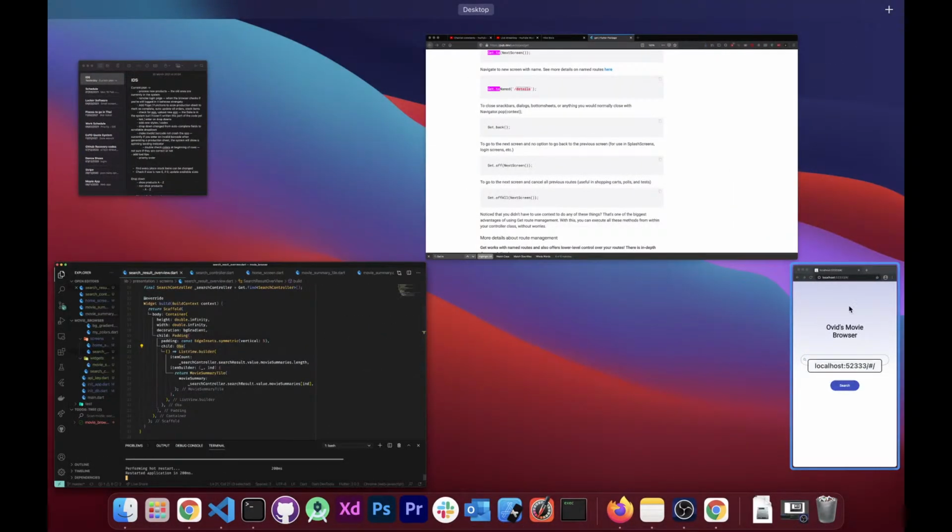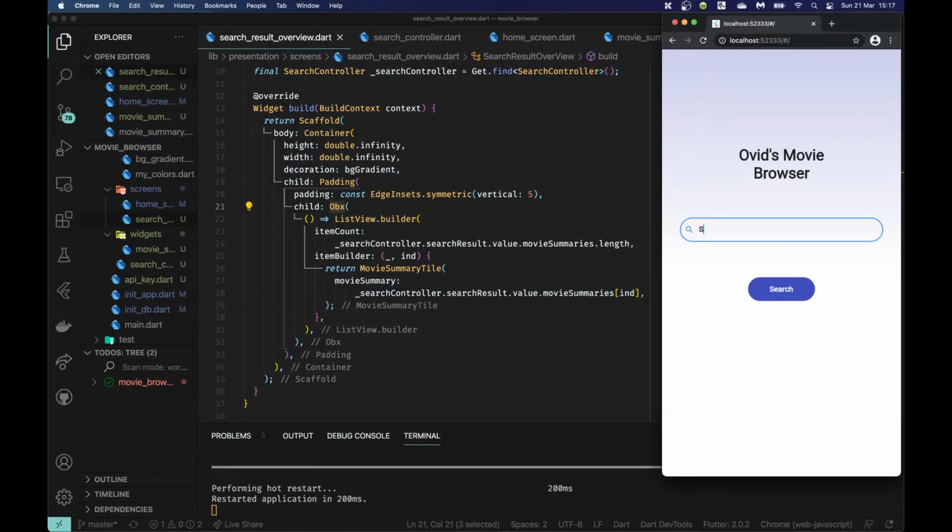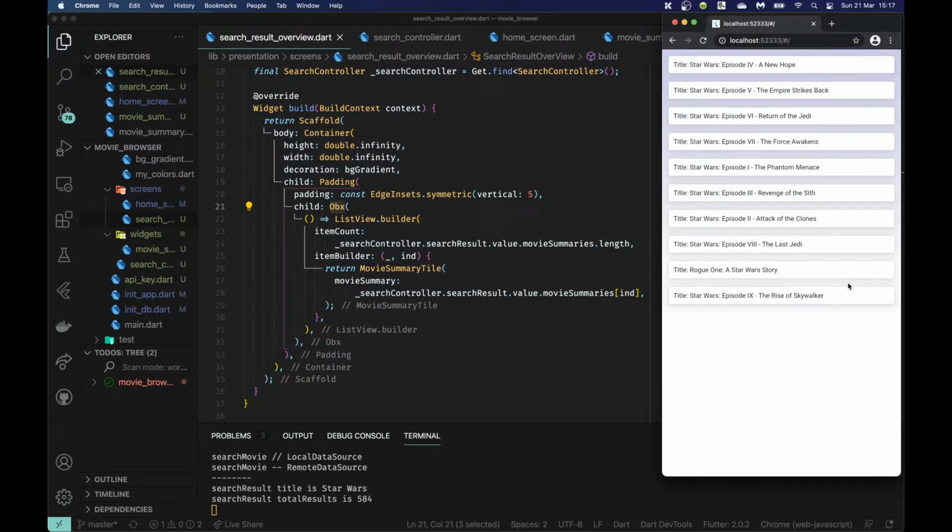So let me restart this again, and now we should not get that behavior. Search results, and now you saw it was a little bit delayed, and then after the delay, it actually went ahead and went to my next screen. So as a result, this time we didn't get the error anymore. Okay, and here we can see the results: title Star Wars, A New Hope, Empire Strikes Back, Return of the Jedi, and so on and so forth. So we can see that it is working.